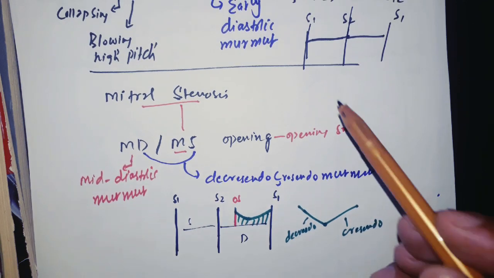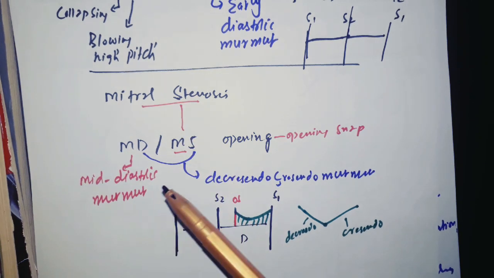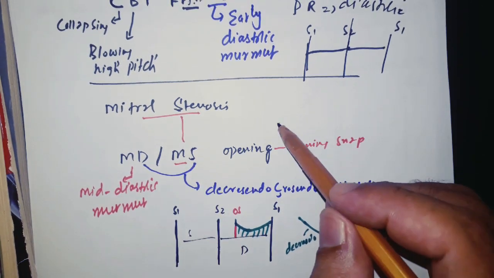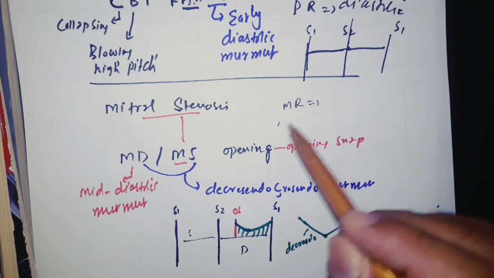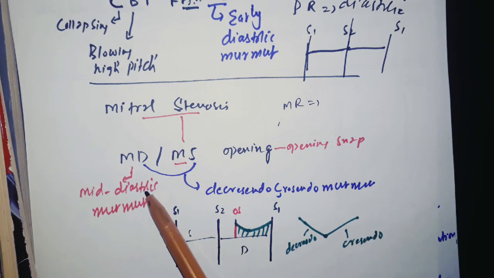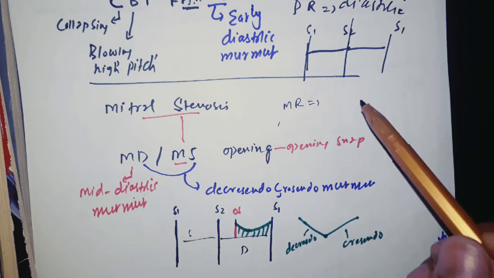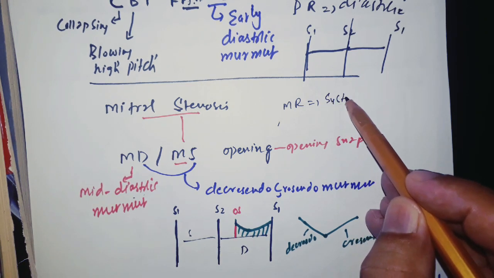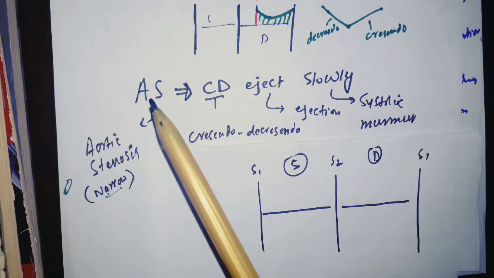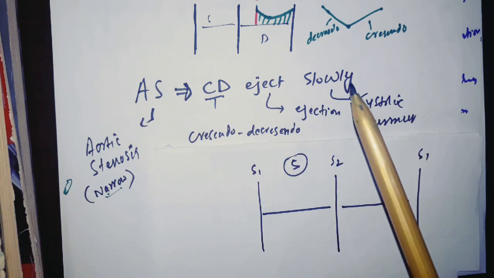From this you see that mitral stenosis is going to cause diastolic murmur. Now mitral regurgitation will be the opposite. As mitral stenosis causes diastolic murmur, mitral regurgitation is going to cause systolic murmur.